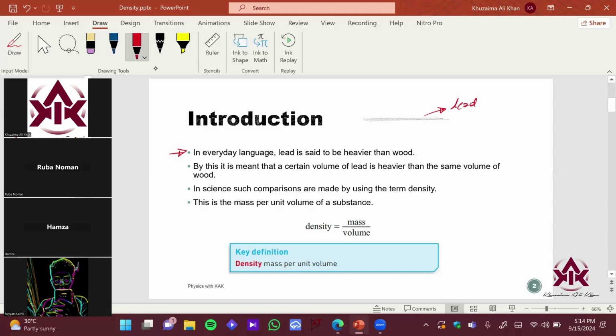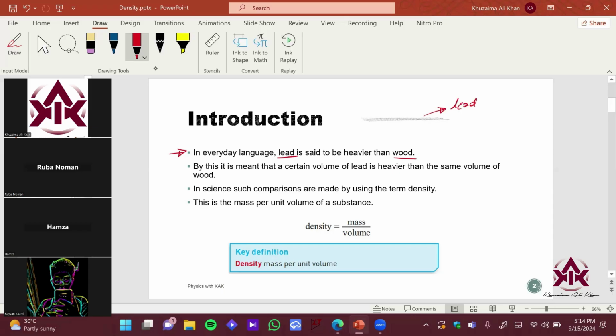Lead is one of the elements in the periodic table. It is said that lead is heavier than wood, right? Can you think of a reason? Why is lead heavier than wood? Sir, it's denser. It is denser, right? So what do you mean by denser?